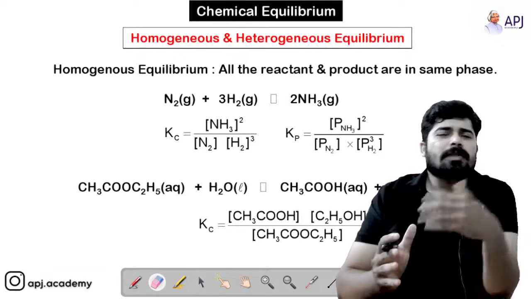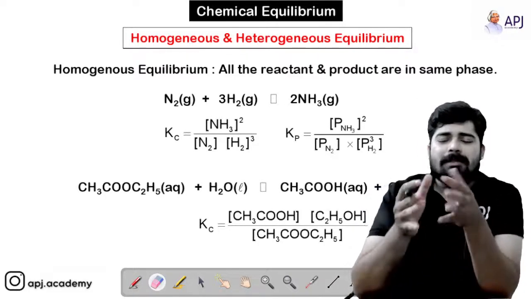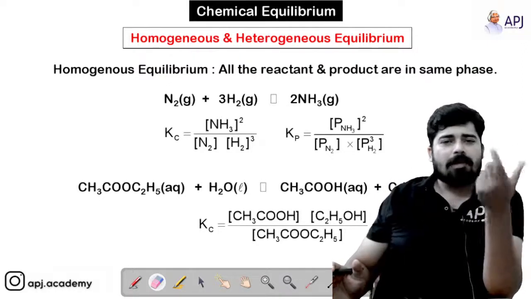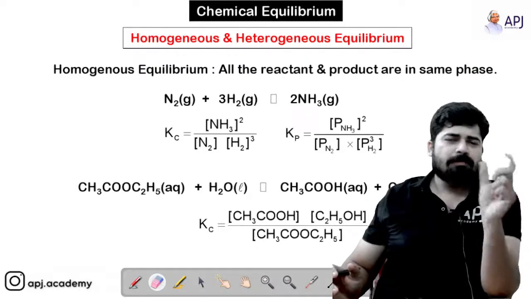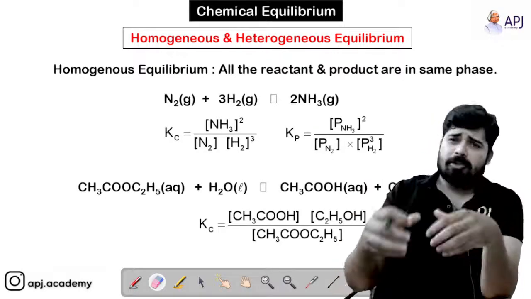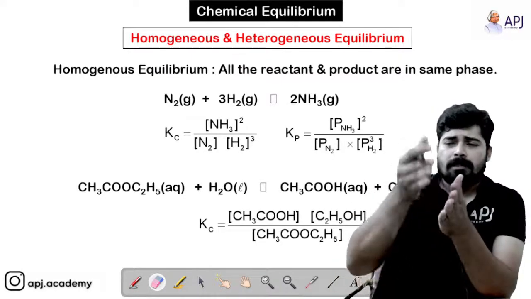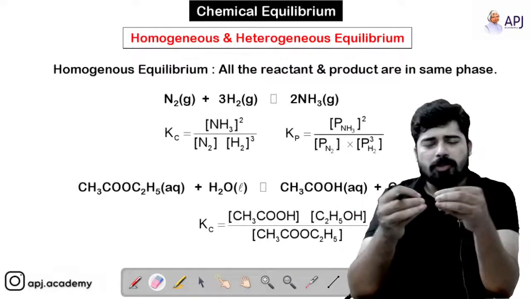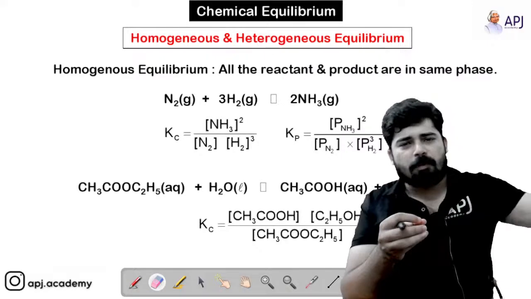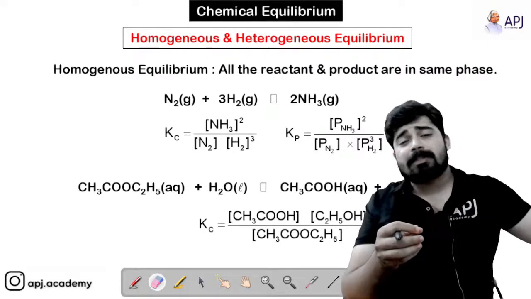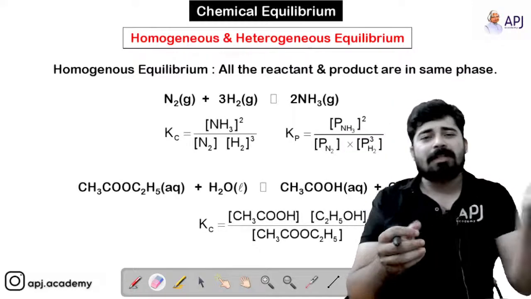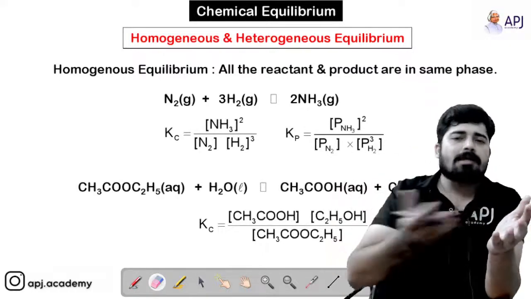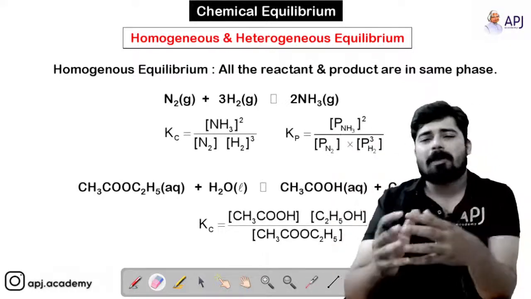See students, you know what is meant by equilibrium. If reactants combine together or collide together and the collision is effective, then they produce products. If the formed products are unstable with respect to reactants, the products collide themselves and start to react in the backward direction.